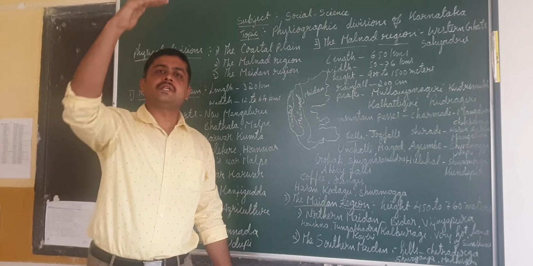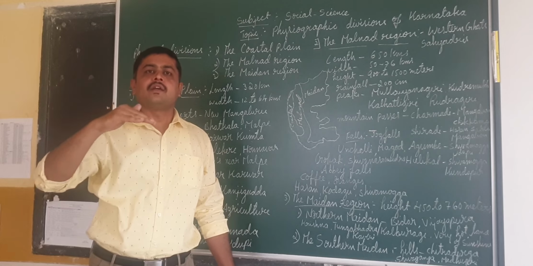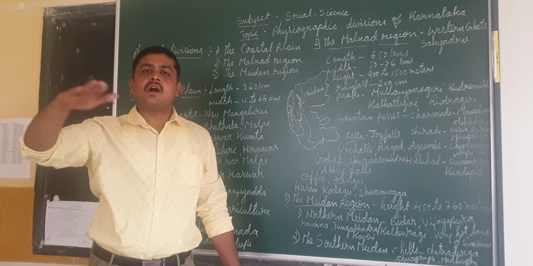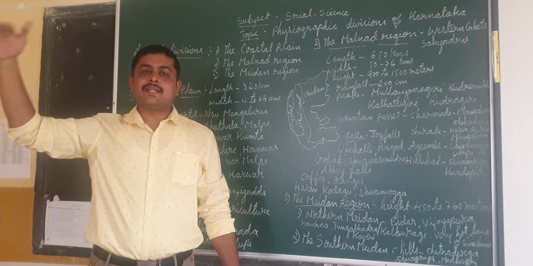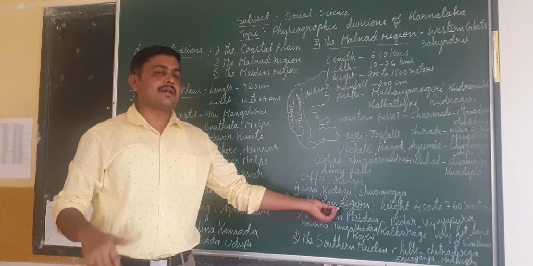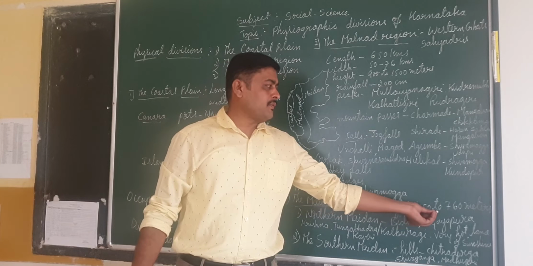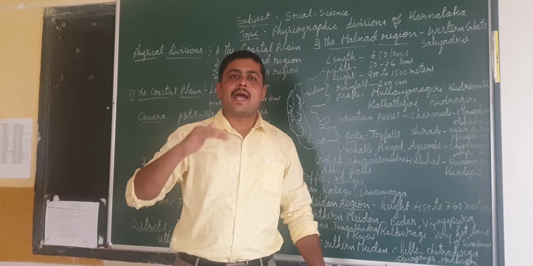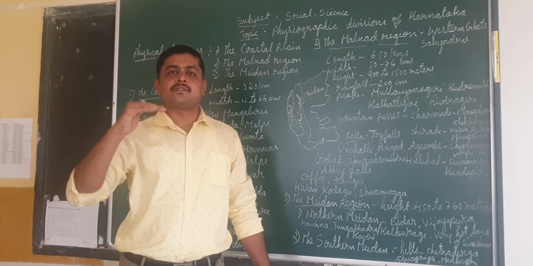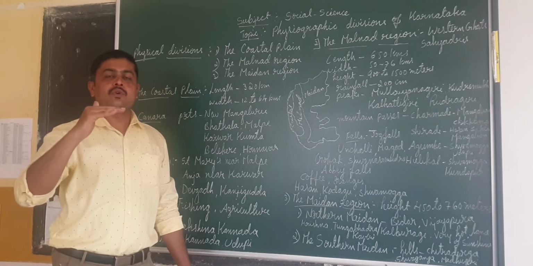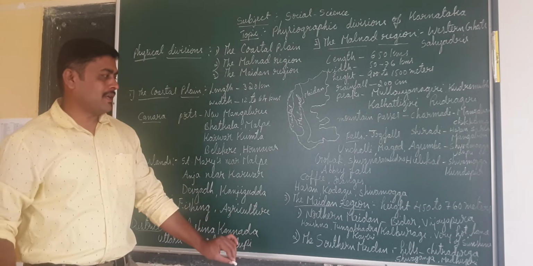When we visit northern Karnataka, we will see the vast plain land. That land is considered as the Maidan region.